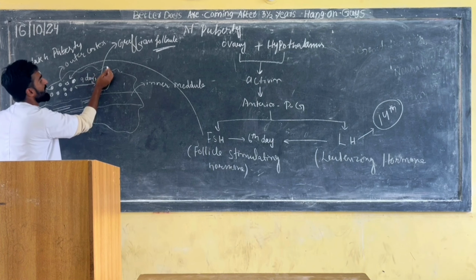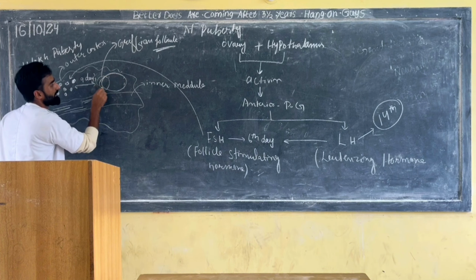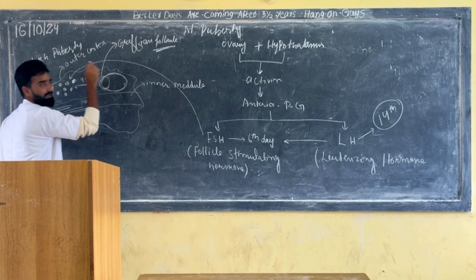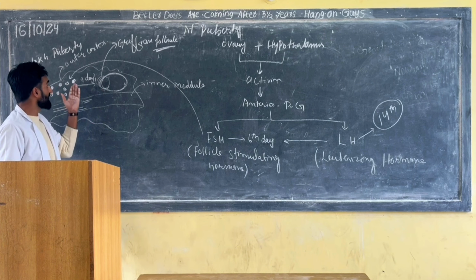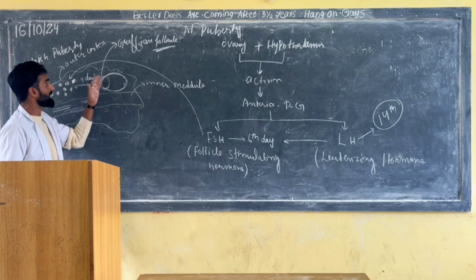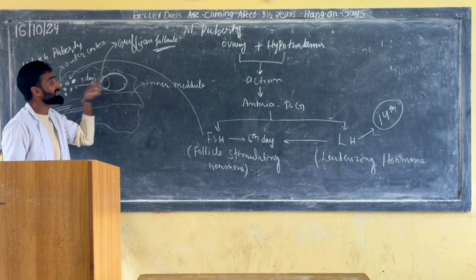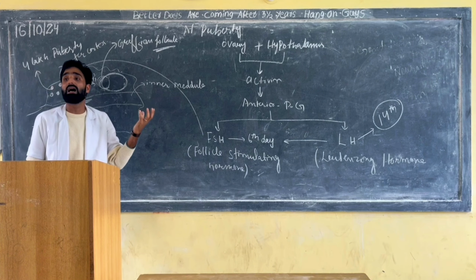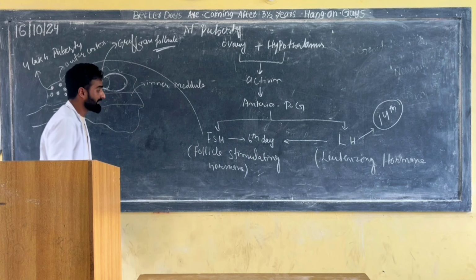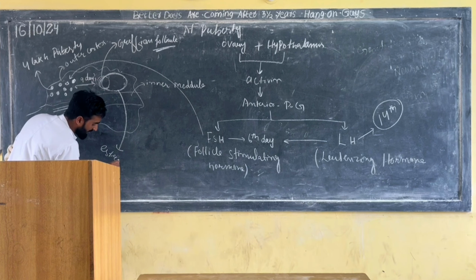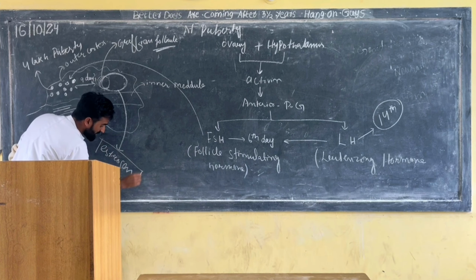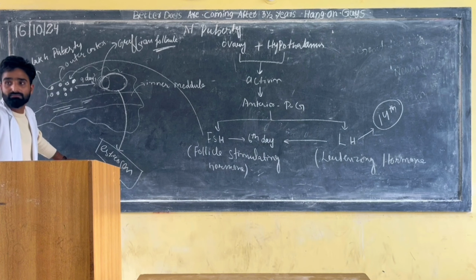So now it becomes mature. And in between, as soon as it was changing towards the mature Graafian follicle, at that time this mature Graafian follicle was secreting a hormone known as estrogen. What was the function of the estrogen?